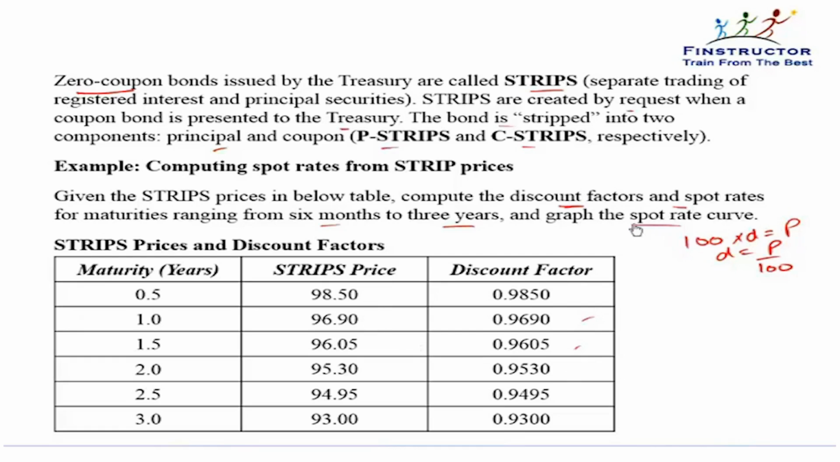Question is to compute the corresponding spot rates and then plot them in a graph. So we'll do it for the 1.5 year maturity and the 2.5 year maturity. The remaining can be done similarly.